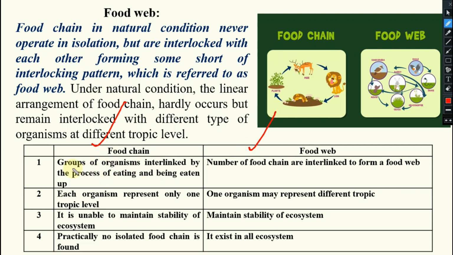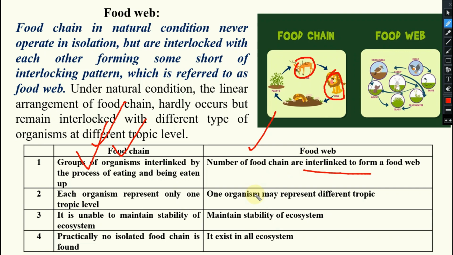Food chain: a group of organisms interlinked by the process of eating and being eaten is known as your food chain. What is a food web? A group of food chains interlinked, yes or no? A number of food chains are interlinked to form a food web. In a food chain what happens? Deer will represent only the second trophic level, yes or no? Lion only the third trophic level. But in a food web that is not possible. One organism may represent different trophic levels.